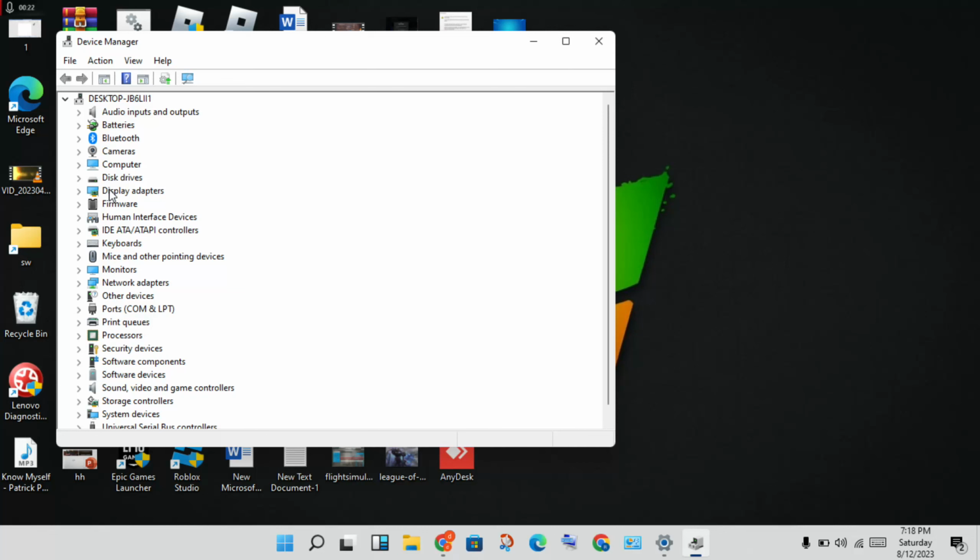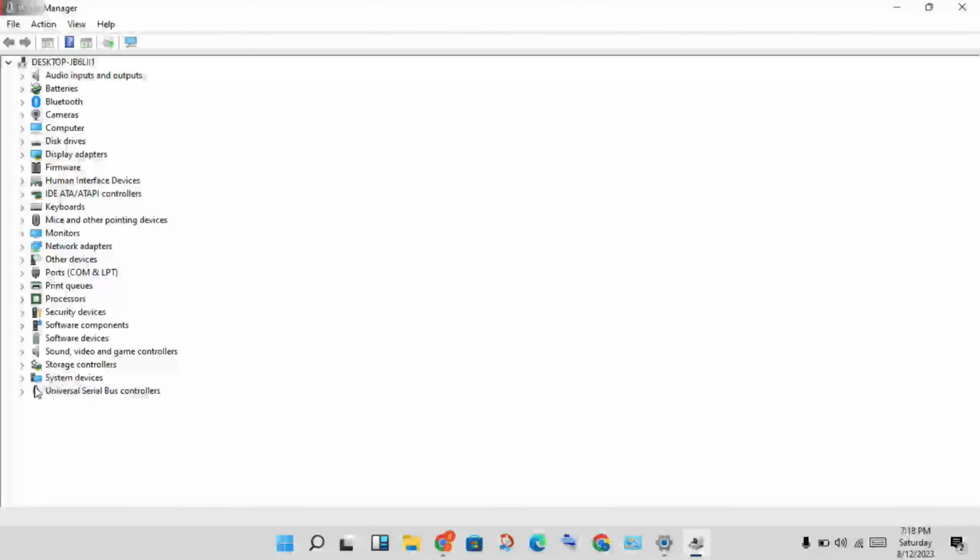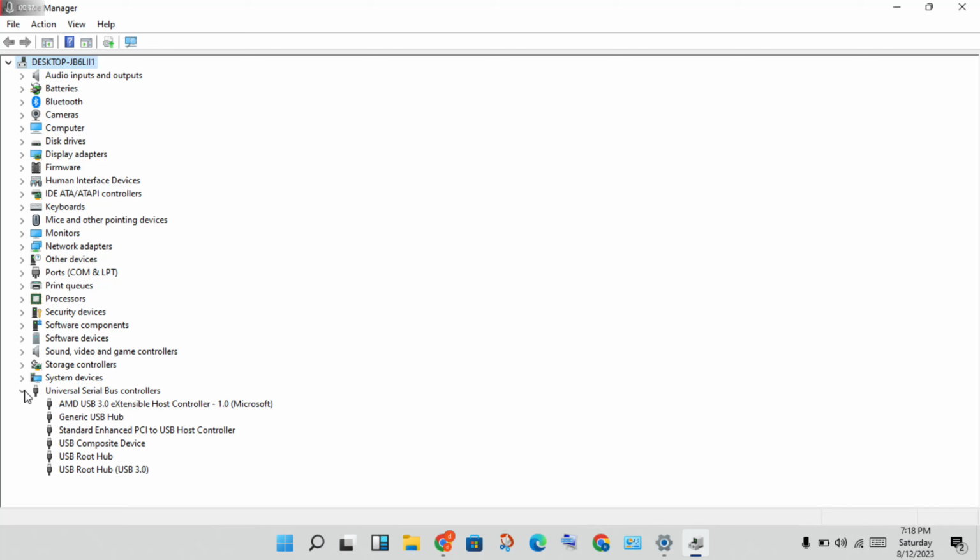You will see the mouse and other pointing devices.